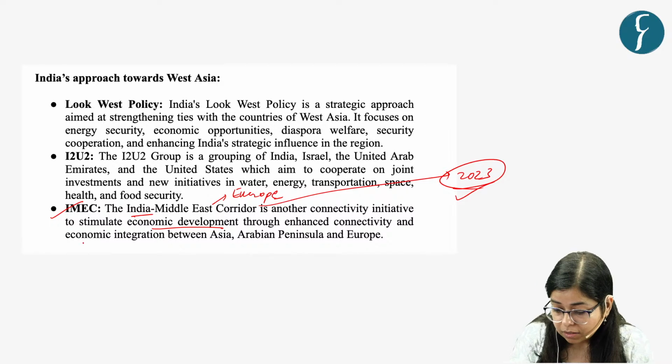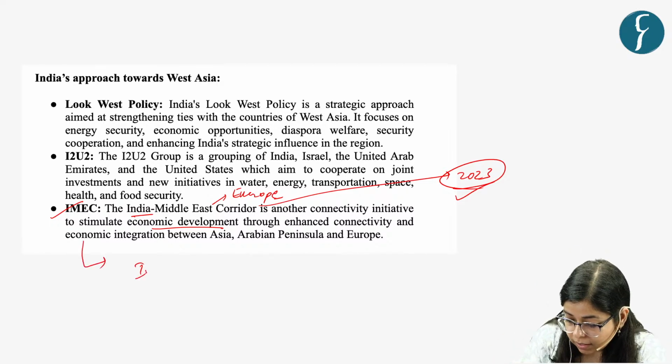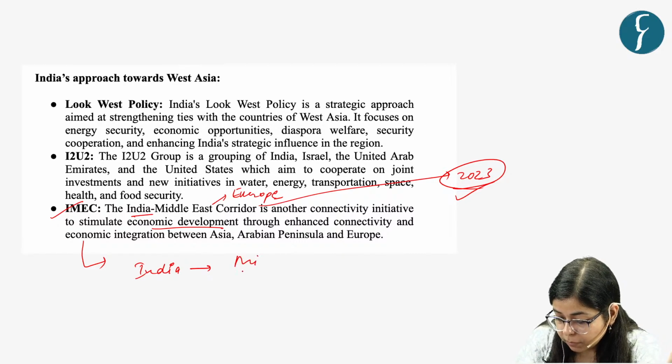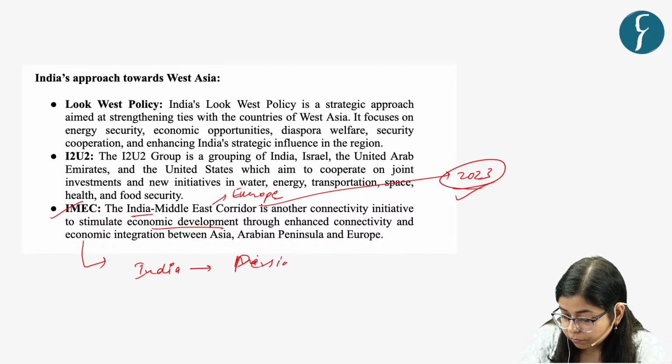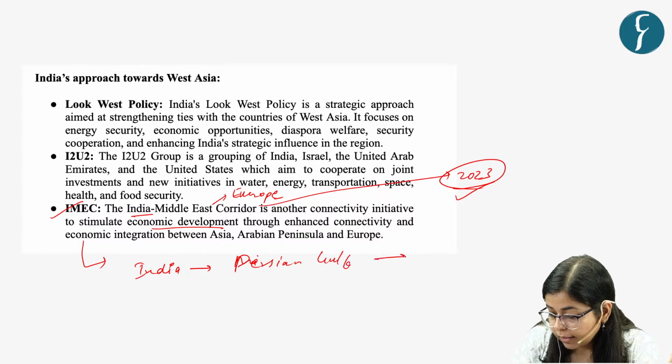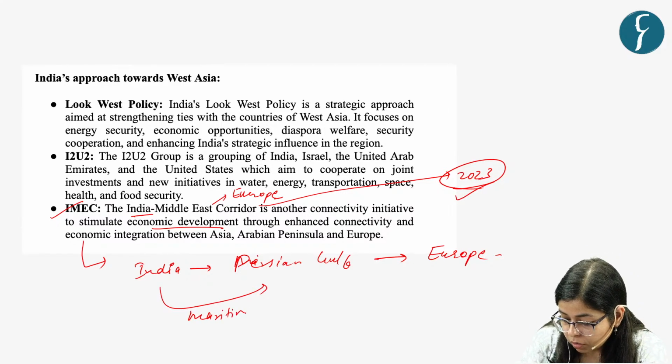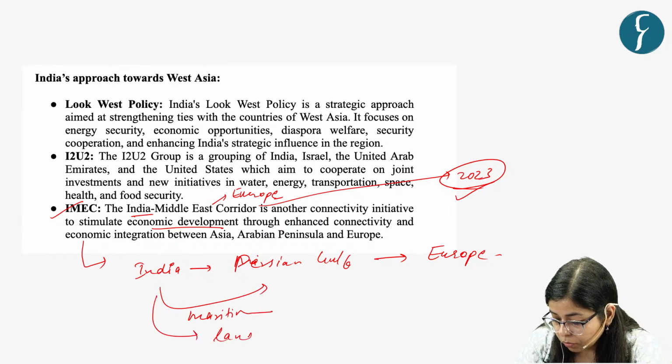Under this project, India is aiming to connect the Middle East, basically the Persian Gulf, and then Europe, via maritime route and also via land route, that is railways.